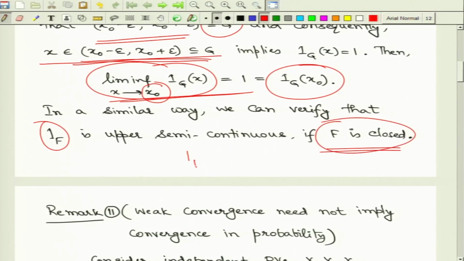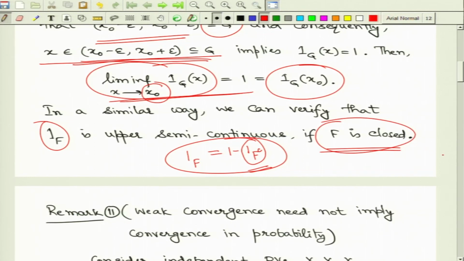If F is a closed set, then F complement is an open set, and you can write the indicator of F as 1 minus the indicator of F complement. Since F complement is open and we have already verified the lower semi-continuity of indicators of open sets, the indicator of F complement must be lower semi-continuous. But the negative of any lower semi-continuous function is upper semi-continuous, and from that you can justify the upper semi-continuity of the indicator of F when F is closed.